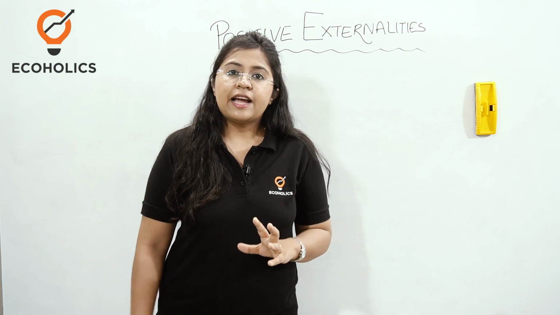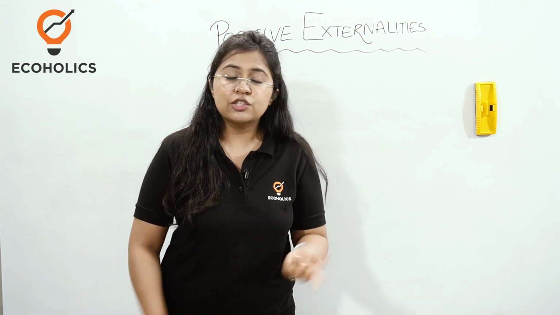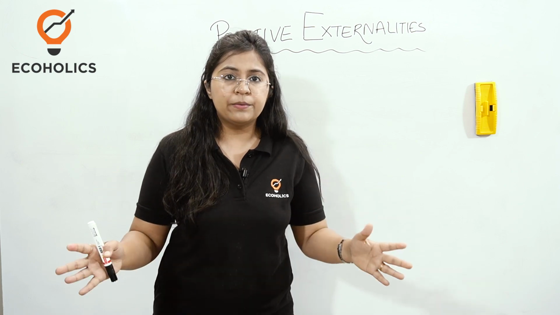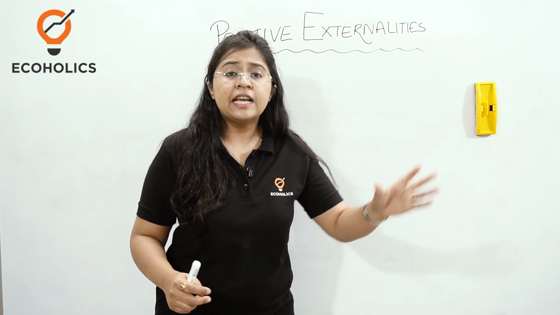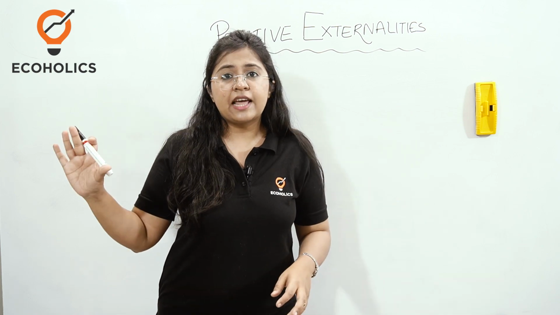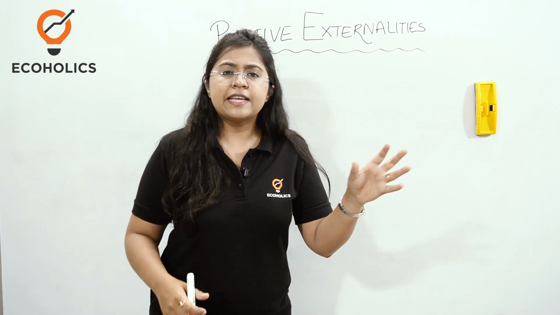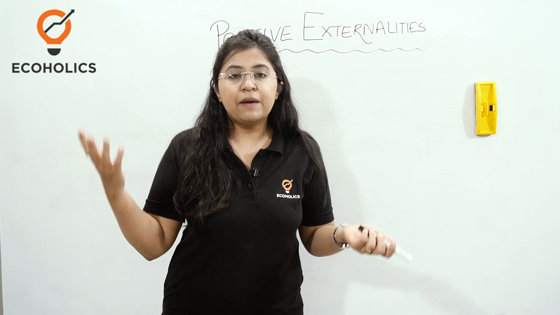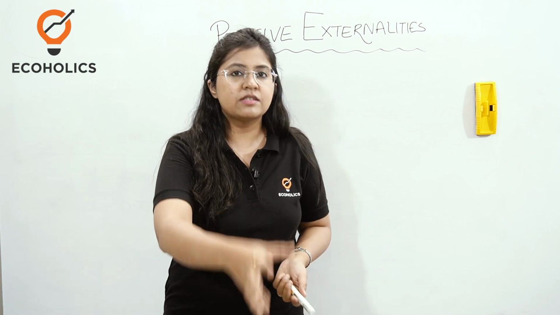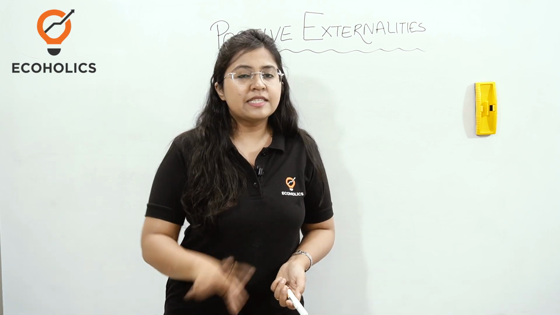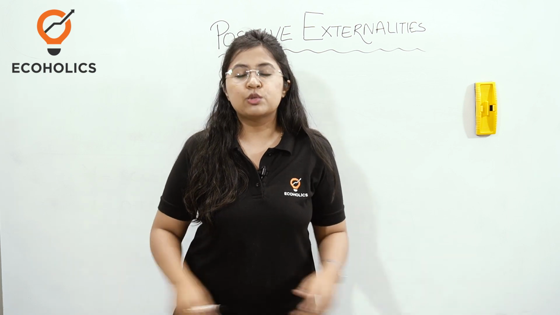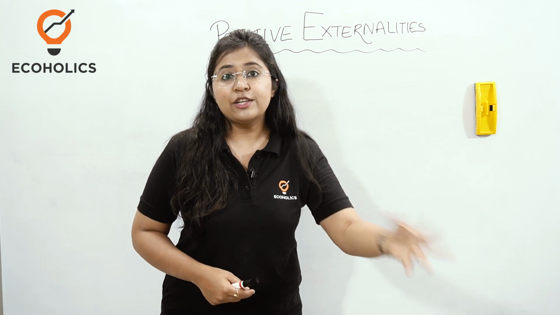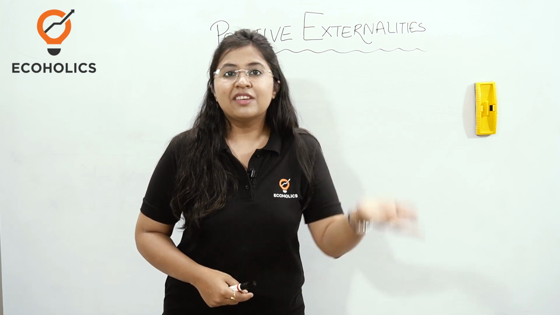Now we are going to understand how positive externality occurs through a diagram. But before we do that, we have two components: positive externality in consumption and positive externality in production. First, let us take the example. Let's say you stop smoking cigarettes. Hypothetically, if an individual smokes cigarettes and decides that from today onwards they are not going to smoke, now imagine the amount of third party advantage that individual is going to give, right?